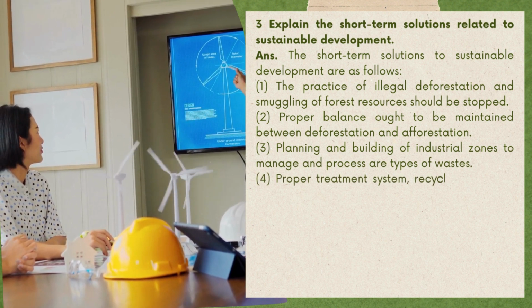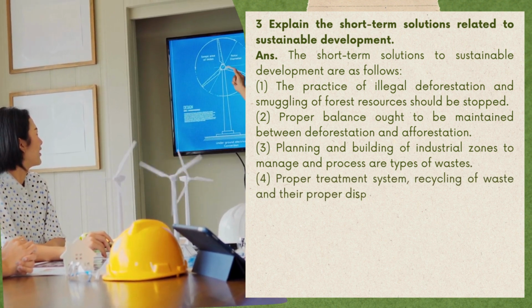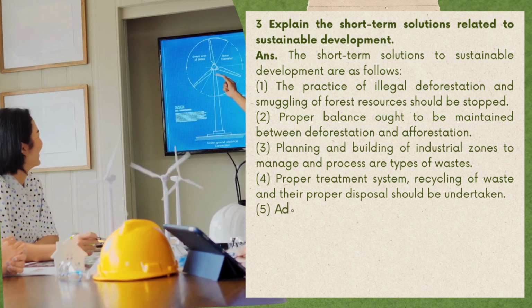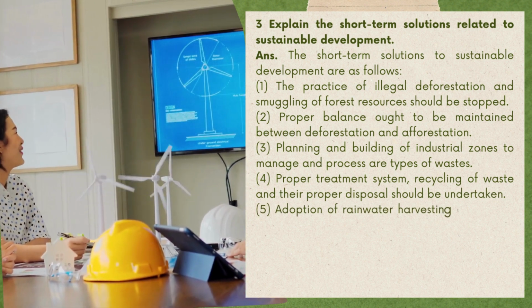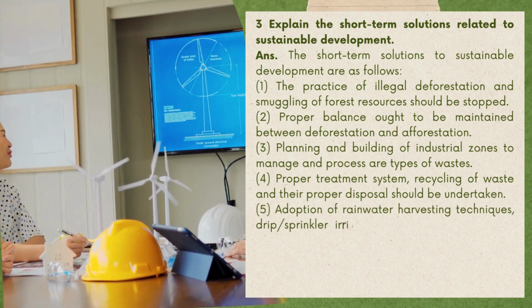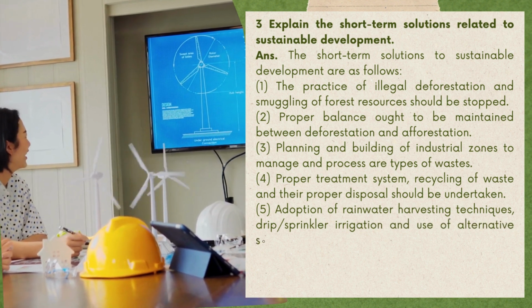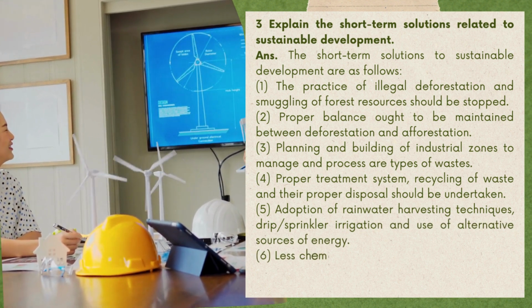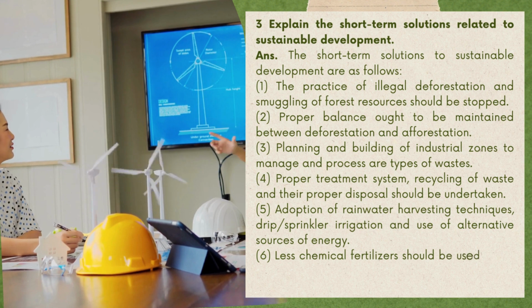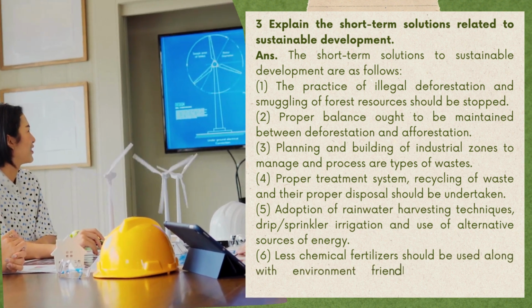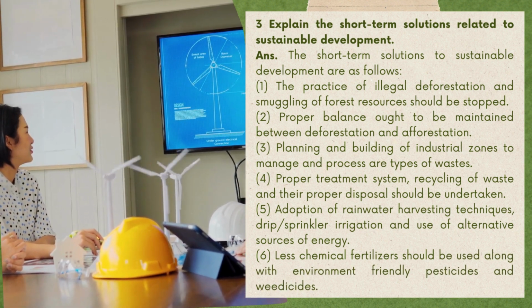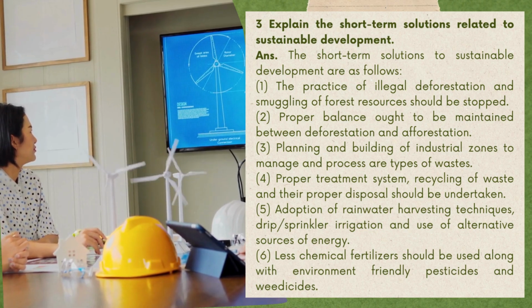Proper treatment systems, recycling of waste and their proper disposal should be undertaken. 5. Rainwater harvesting techniques, drip and sprinkler irrigation and alternative sources of energy should be adopted. 6. Fewer chemical fertilizers should be used along with environment-friendly pesticides and weedicides.